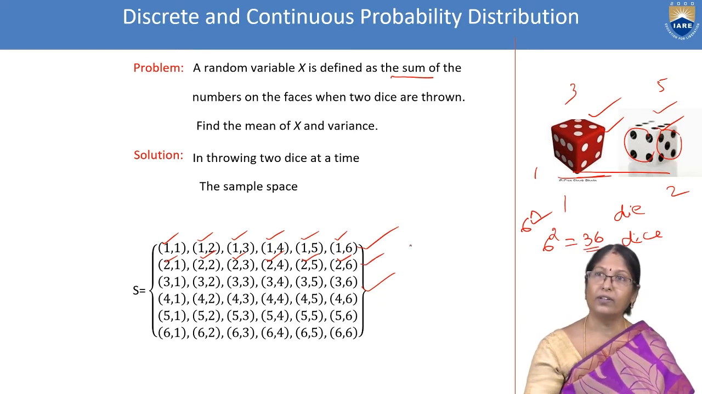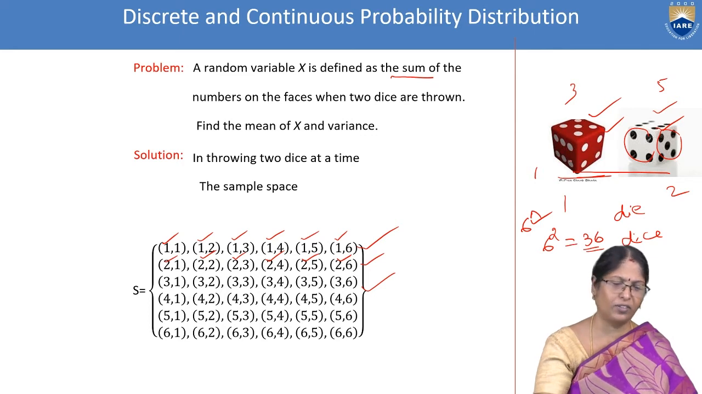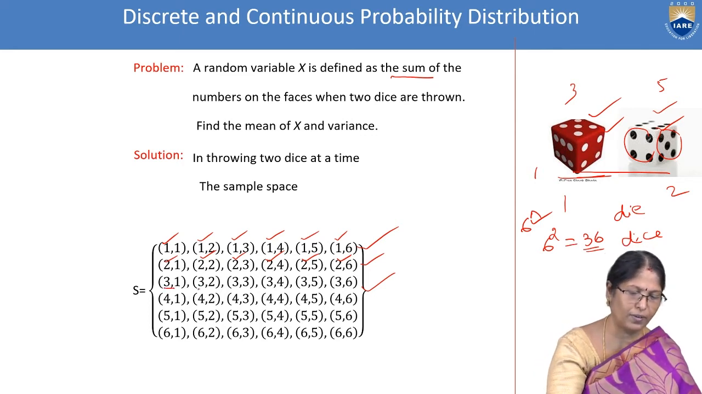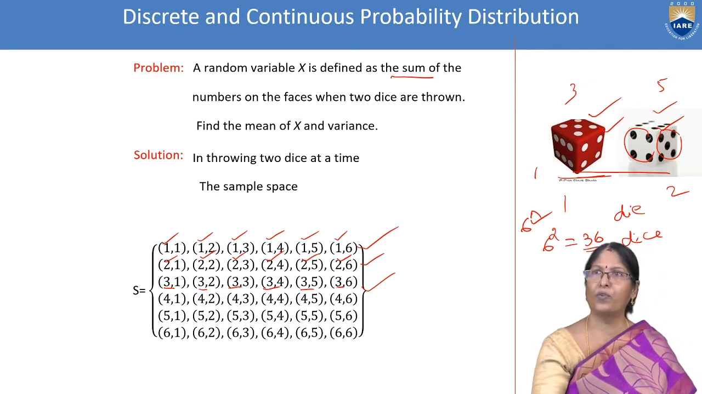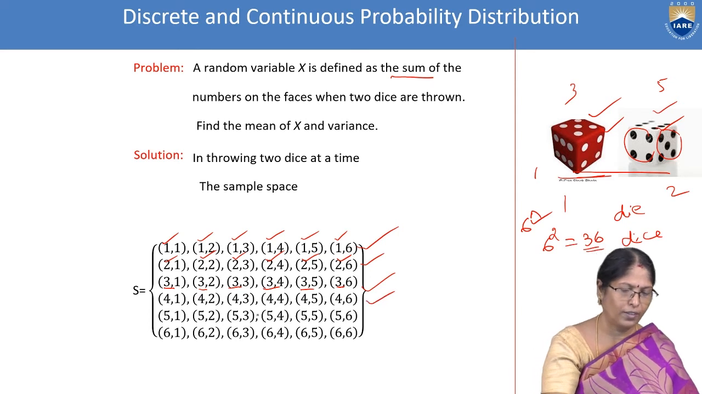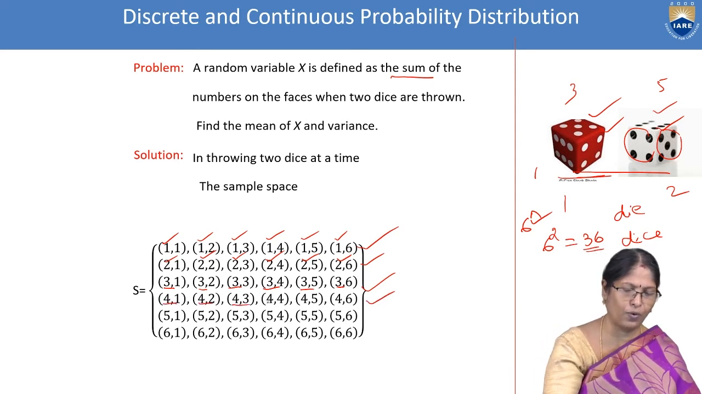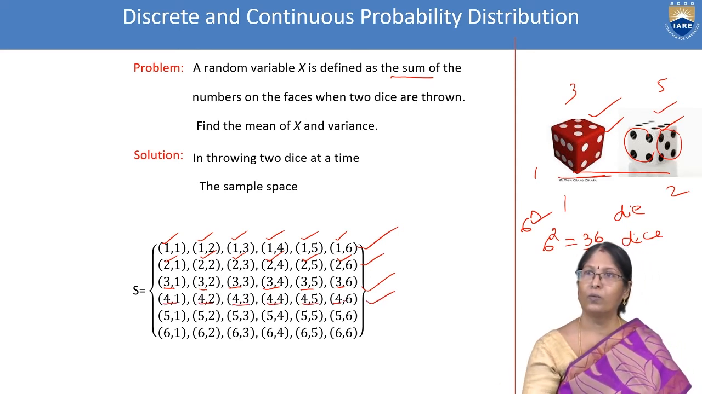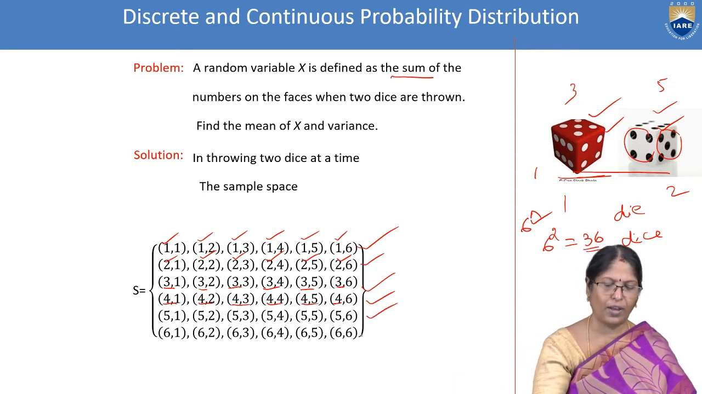Second row completed. Then third row, the first die you fix 3. You can see the first one, 3, 3, 3. Second one, 1, 2, 3, 4, 5, 6. Third row also we completed. Fourth one, the first one we will fix 4, 4, 4, 4, 4. 1, 2, 3, 4, 5, 6. Fourth row completed. Similarly, fifth and sixth.